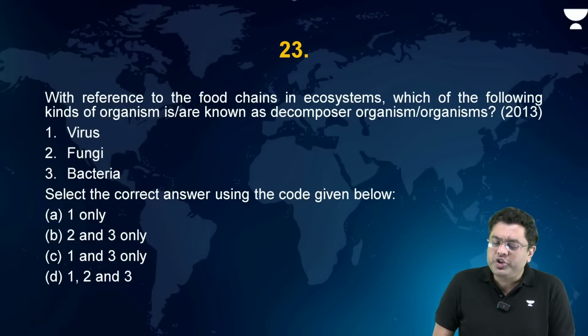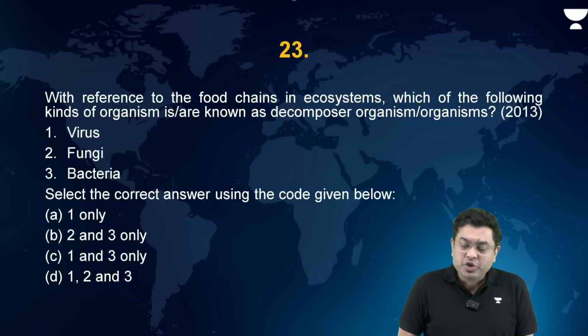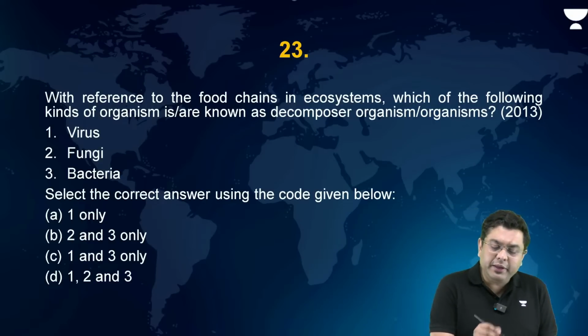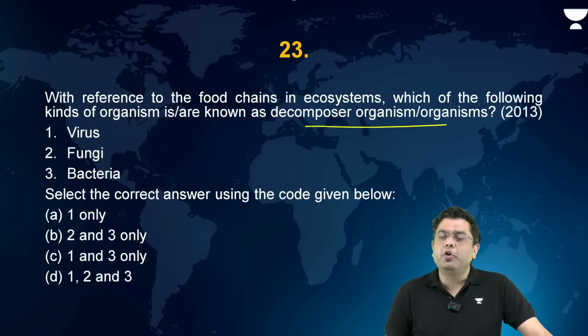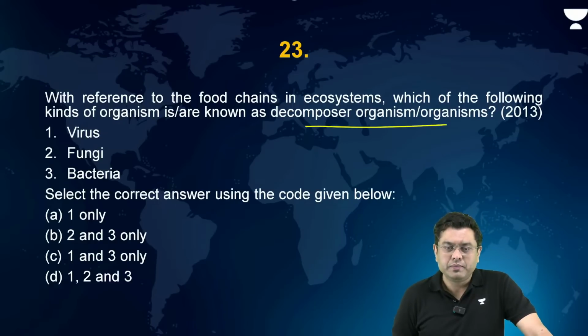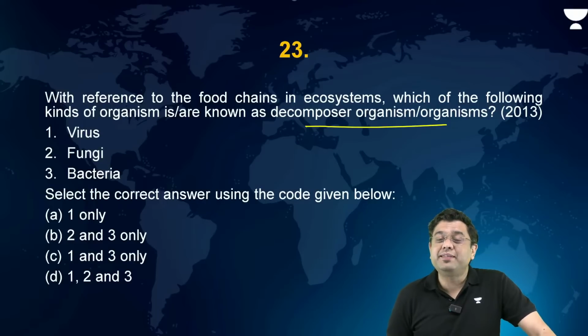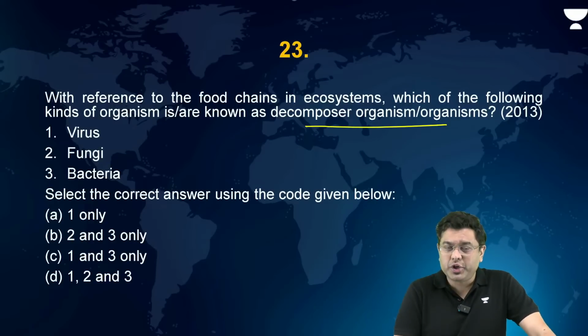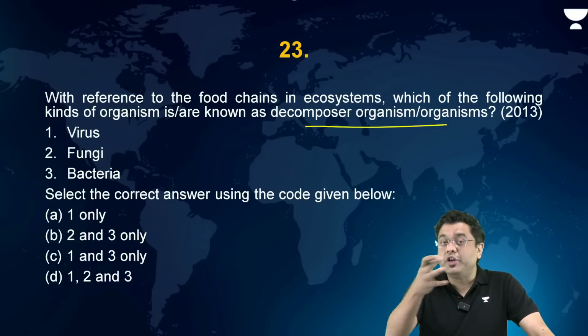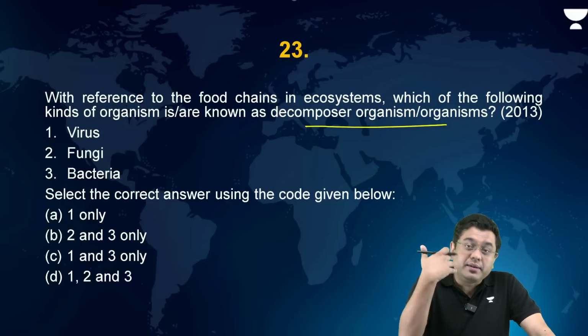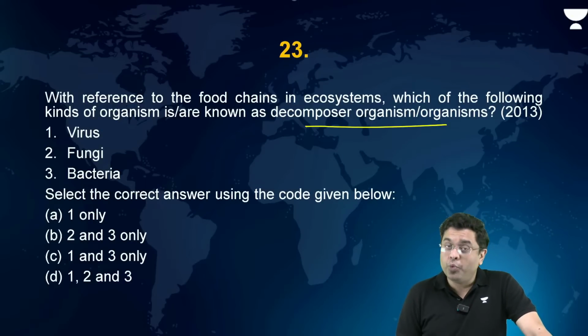With reference to the food chains in ecosystems, which of the following kinds of organisms is or are known as decomposer organism or organisms? Benthic species. Benthic species basically are the species that you find at the ocean bottom. That is the benthic zone. They are also referred to as benthos. For example, you have the oarfish. Recently, you had the deep sea fish which emerged, and that became a rage across world headlines. So those are your benthos.